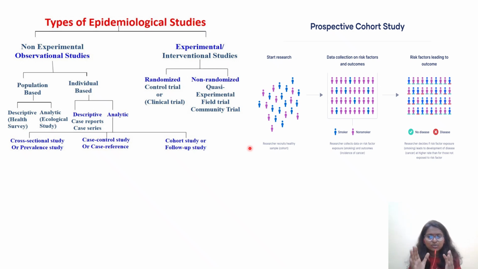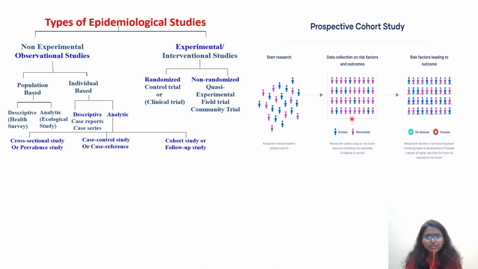At least, as I said, read the tables. From tables, you will get a lot of information. I have observed, from my learning, that whoever sets these questions asks from the tables. These tables contain so much concise information in a single table, which is very, very useful. Then coming to the prospective cohort study, this is an example for non-smokers as well as smokers.